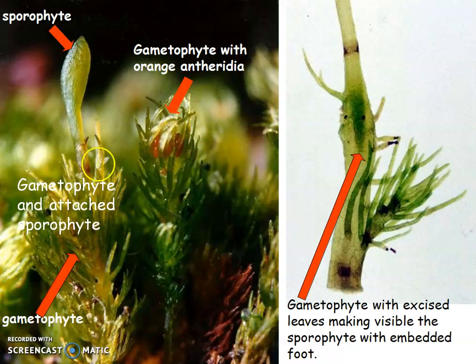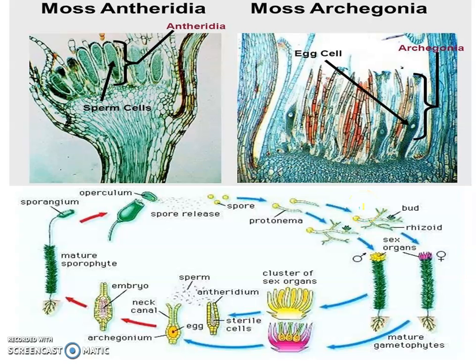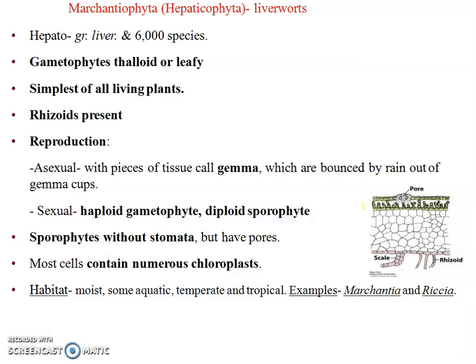Here it's very clearly given how a sporophyte looks. This is a sporophyte, and the lower leafy structure is the gametophyte. The foot of the sporophyte is embedded in the gametophyte, and it draws nourishment from the gametophyte. Here is the structure of antheridia and archegonia through microscopes. Then come to the types of bryophytes, the liverworts.